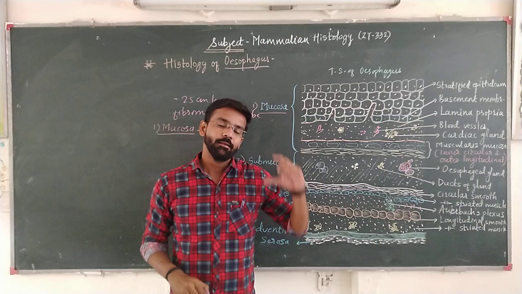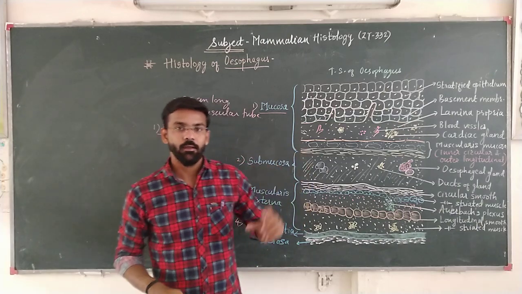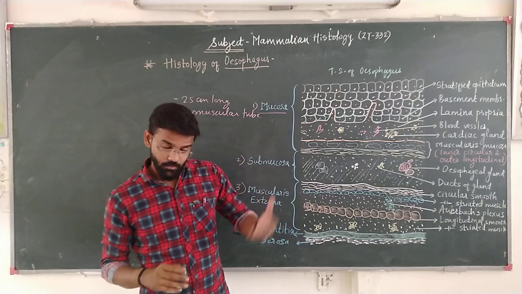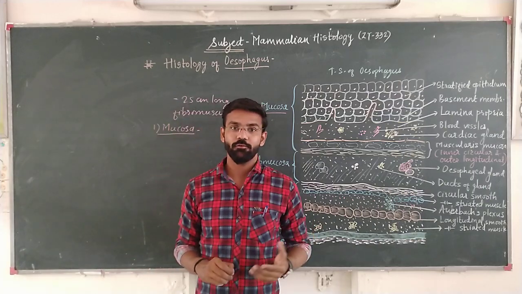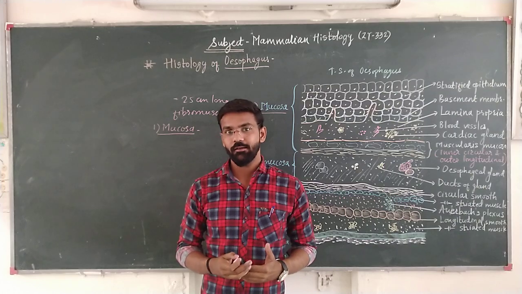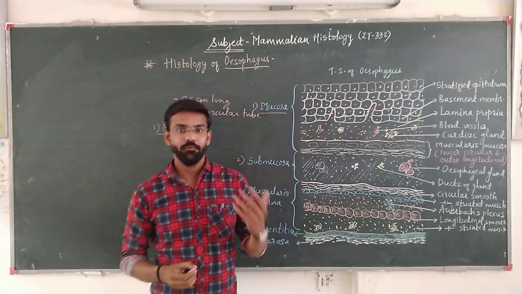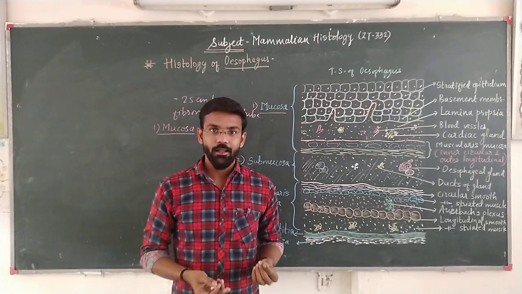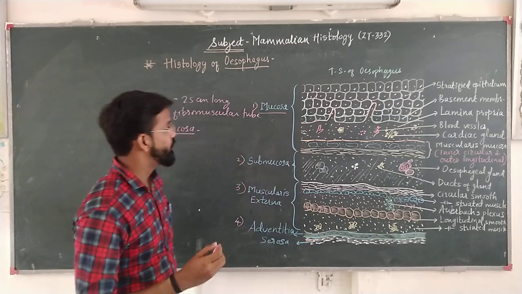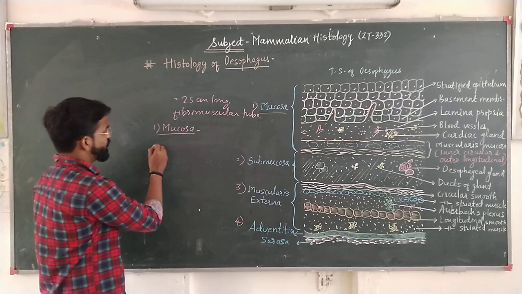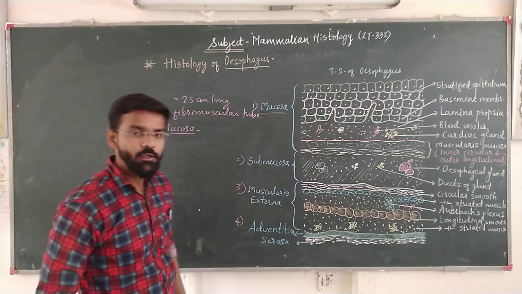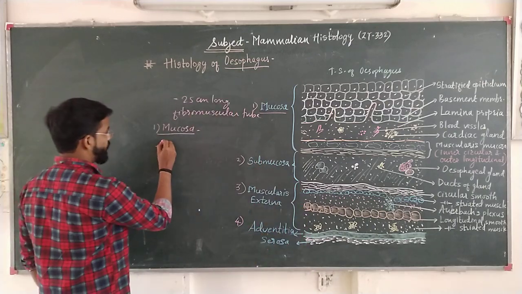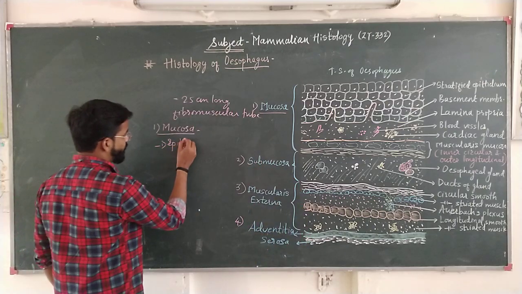Because the layer consists of mucus secreting cells, and we know the inner surface of the alimentary canal has continuous mucus secretion in order to prevent friction of food particles with the lining and avoid injury. Now look at the structure of mucosa. In mucosa, there are basically three structures present. The first one is the epithelial lining.